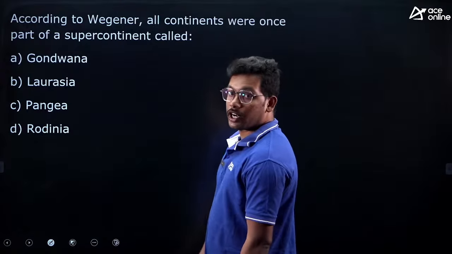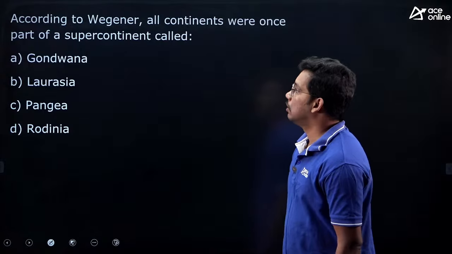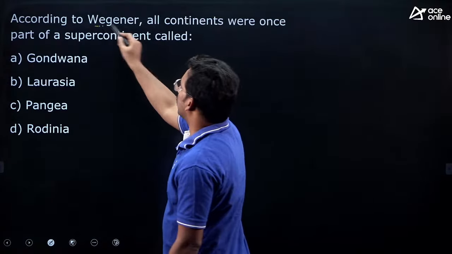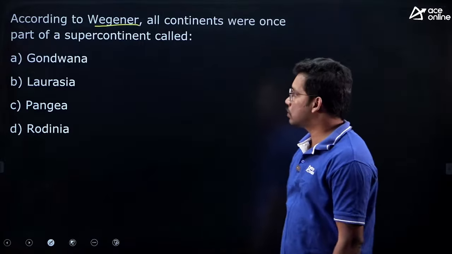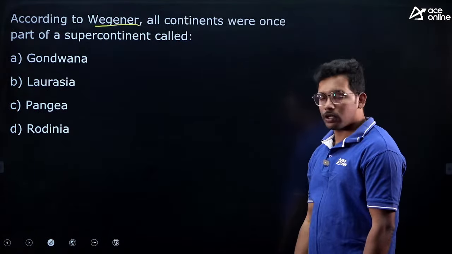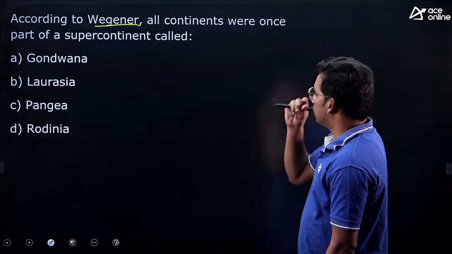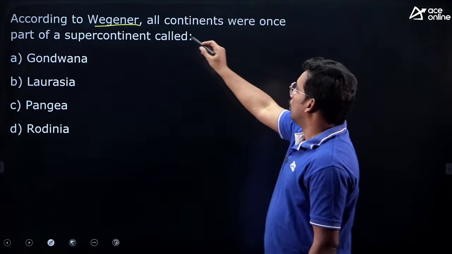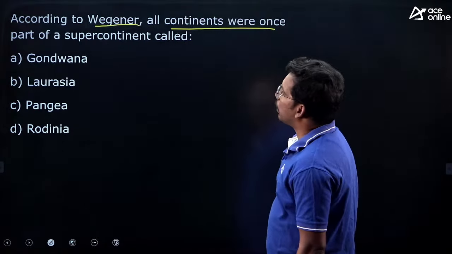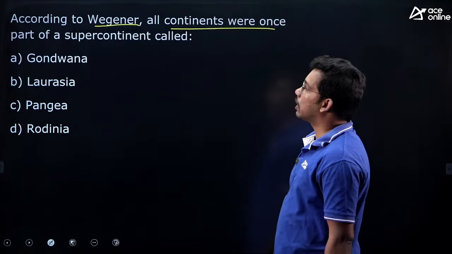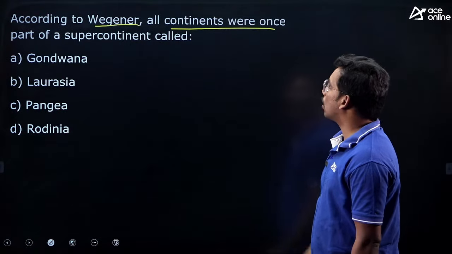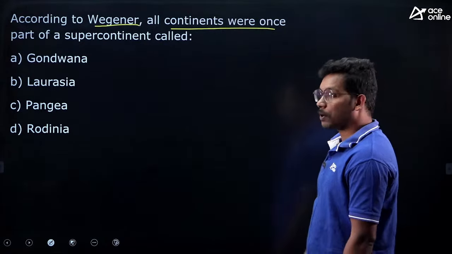This is related to the continents and oceans. According to Wegener, Alfred Wegener, he is the person who proposed the continental drift theory, right? All continents were once part of a supercontinent called.